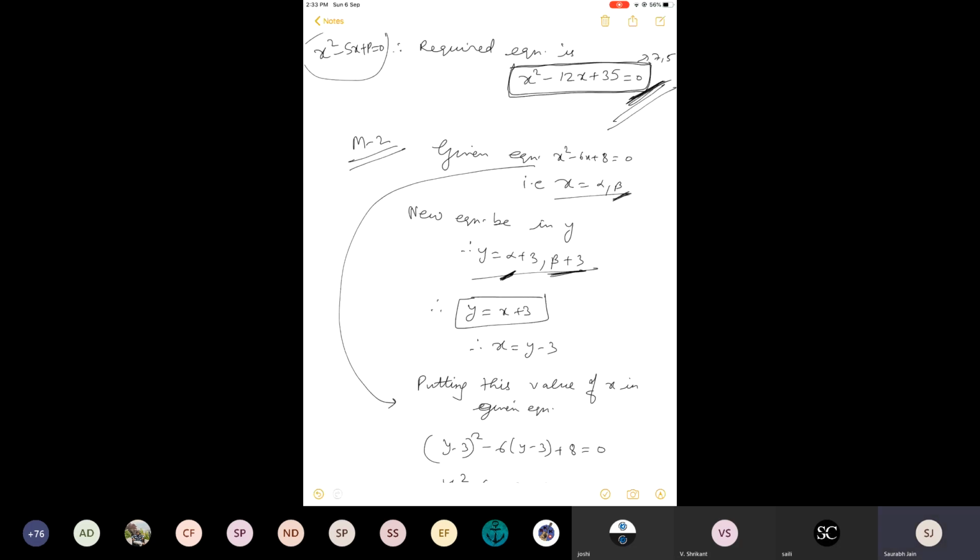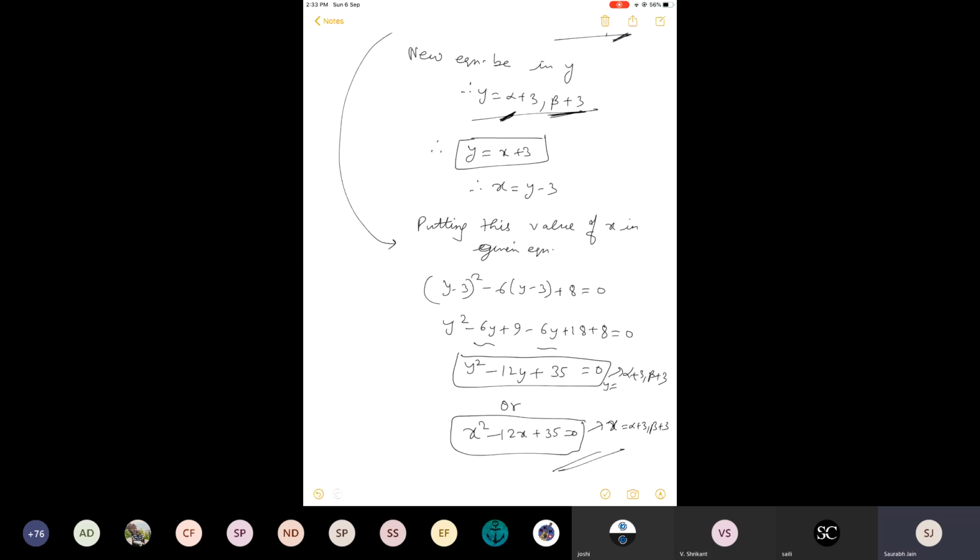Now let me give a question and let me see if you can solve it. And yes, one important thing: it is not necessary that there will be a quadratic equation only. There can be a cubic equation, there can be a biquadratic equation, any. This transformation can be applied to any question. So let us see some example.